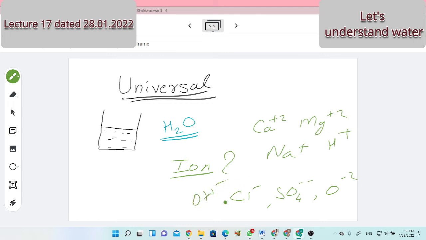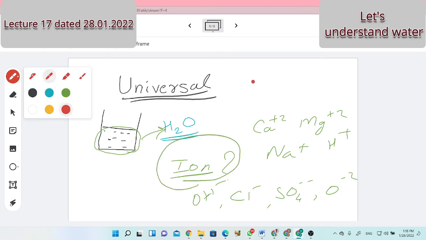My question is, in this water in a beaker, where we represent the formula as H2O, is there any ion? I had not added any acid, any base, or any salt. Only pure water. The question is, is there any ion? Yes or no?